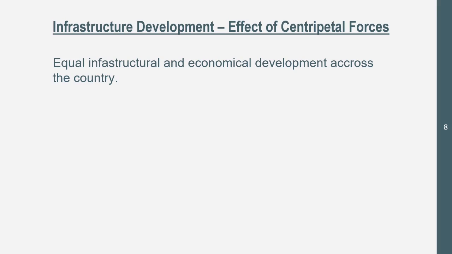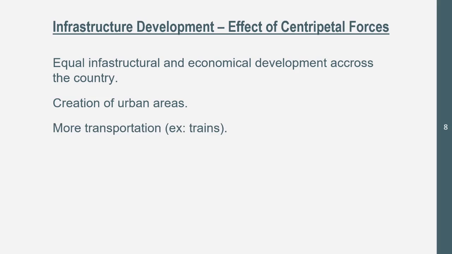Equal infrastructural and economical development across the country. That's an effect of centripetal forces. We can see the creation of urban areas as well. So as an economy is rising, as a state is earning money, urbanization starts to happen. We saw this over the past couple hundred years with the creation of modern day states like the United States. We saw urban areas start to develop from your farm rural areas, and we have more urban cities than ever. So centripetal forces can create infrastructure development, and we see this with the creation of urban areas.